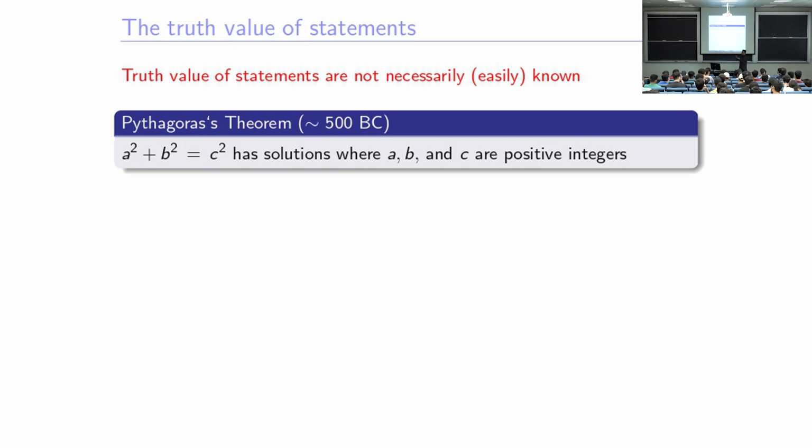So he thinks, because the statement says that this equation has a solution, that is a true thing because it has a solution. a equals 3, b equals 4, and c equals 5 is actually a solution. a is an integer, 3 is an integer, 4 is an integer, 5 is an integer, right? So if I plug in here, 3 squared plus 4 squared, that's 9 plus 16, that's equal to 25, yeah? Equal to 5 squared.